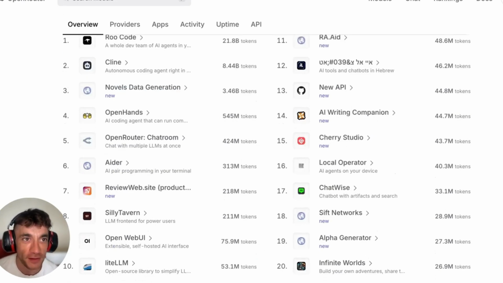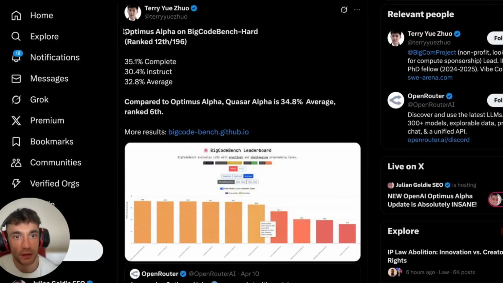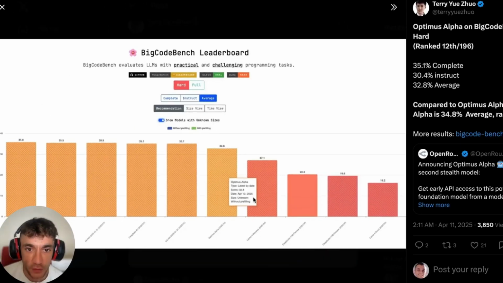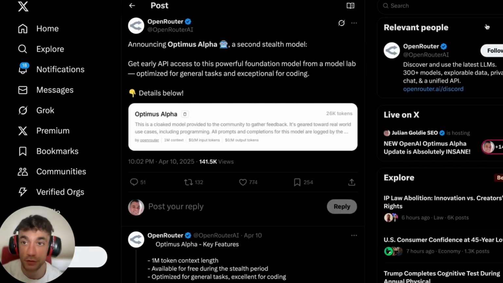All right. So this is basically how you can use it step by step. Very simple and easy. And if you want to see the benchmarks and how this performs, you can see here Optimus Alpha on BigCodeBench Hard, it's ranked 12 out of 196: 35.1% complete, 30.4% instruct, and 32.8% average. So if we open this up, you can see how it's performing. So this is Optimus Alpha over here. It's still being outperformed by some of these models, but from what I've seen, it's super powerful. It really does do a good job.